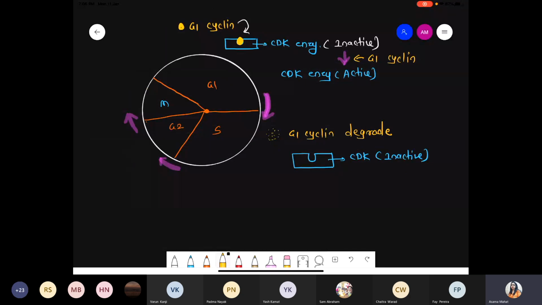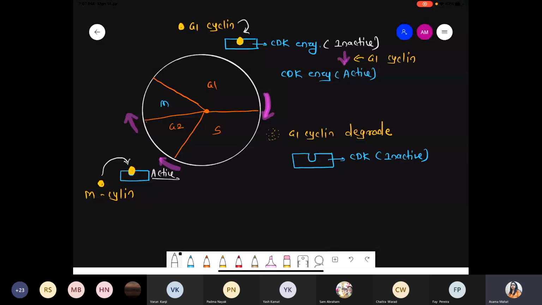G2. During the G2 phase, now there is a formation of another cyclin, that is M cyclin. So यहाँ पे present होगा M cyclin. Now that M cyclin goes and binds with the active site of the CDK enzyme, and immediately that CDK enzyme goes from inactive to the active condition. ठीक है, फिर से एक्टिव हुआ.